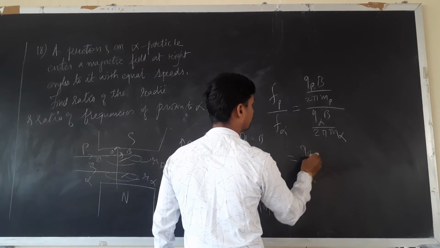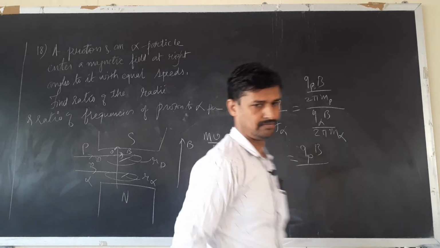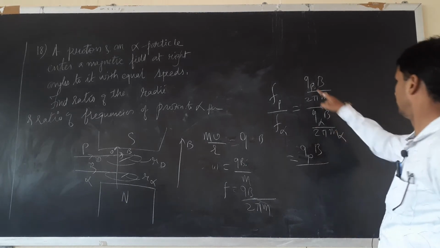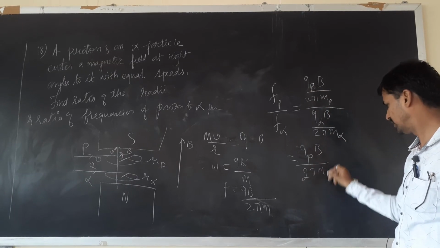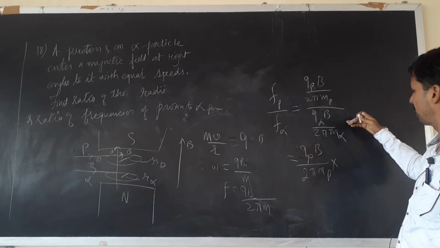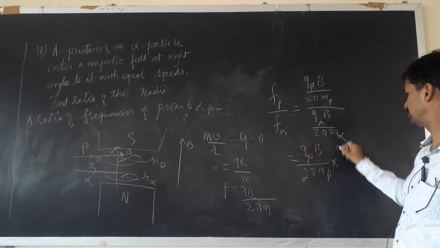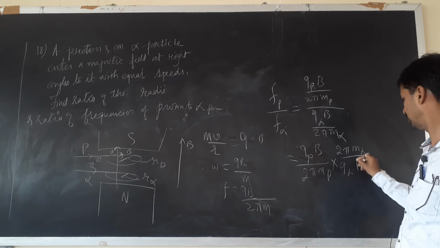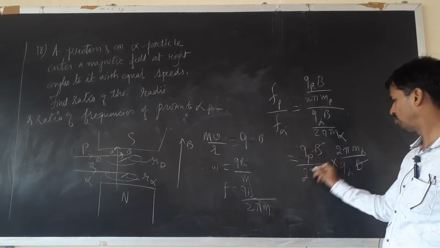QB divided by QP B upon 2 pi mp as it is. When it goes in the numerator, it will be reciprocated. That is 2 pi m alpha divided by Q alpha B. B and B is the same magnetic field. 2 pi and 2 pi cancel.